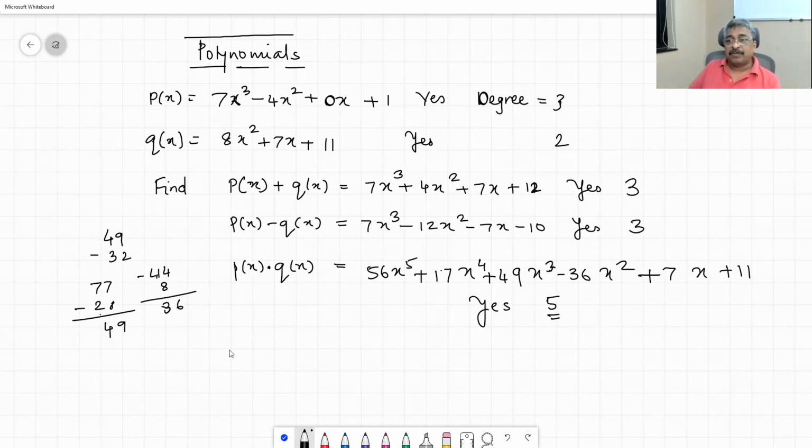So can we state some theorems? Can you state a theorem or two based on the above observations?